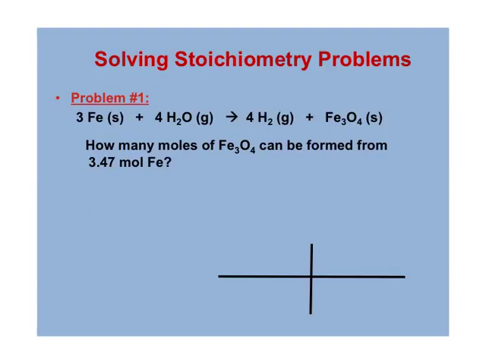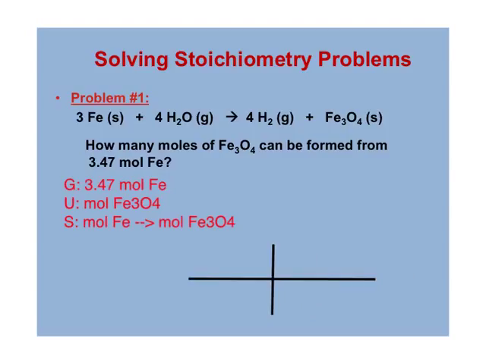Alright, so let's check. How'd you do? Your given is the 3.47 moles of iron. That's what you are starting your conversion off with. Your unknown is moles of Fe3O4. Solution, we're going from moles of iron to moles of Fe3O4. So look at that mole ratio. You have 3 moles of iron for every 1 mole of Fe3O4. We're going to need that in just a second. Set up your T-chart. You don't have to solve just yet. Just set it up. Pause the video.